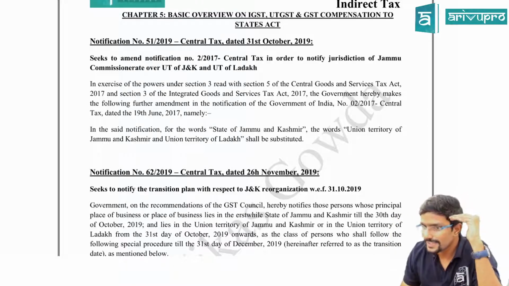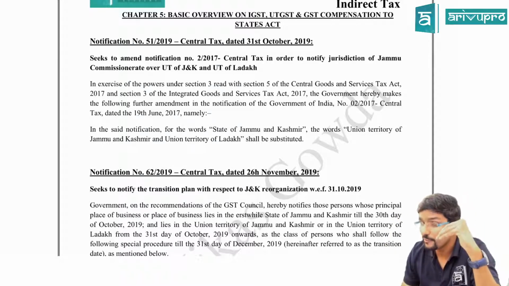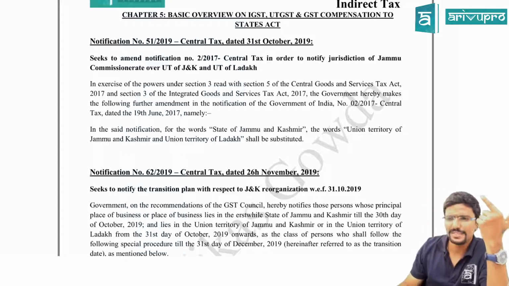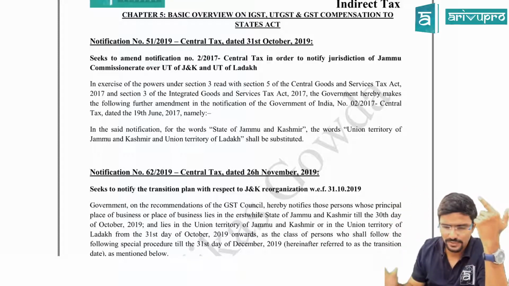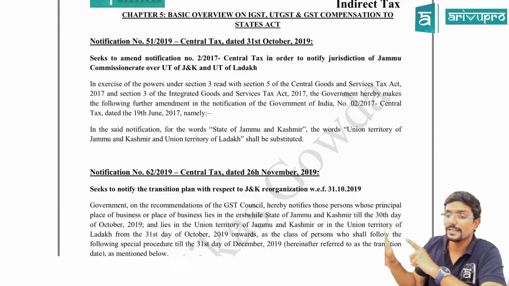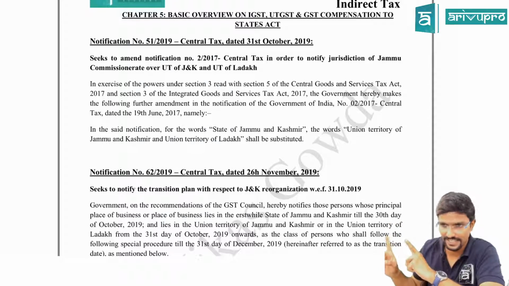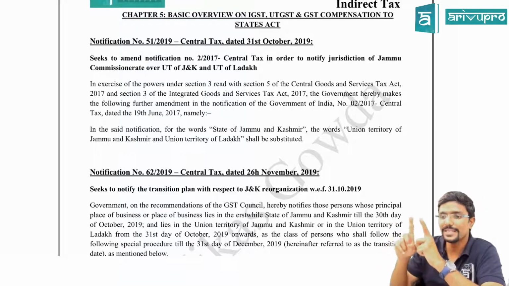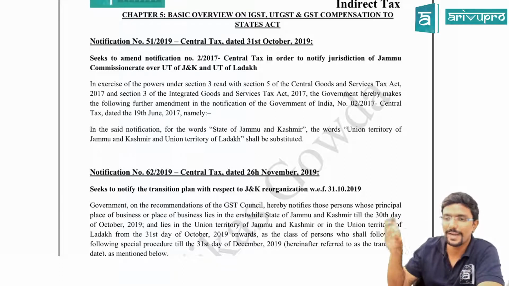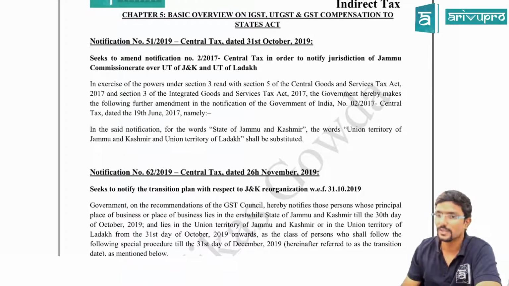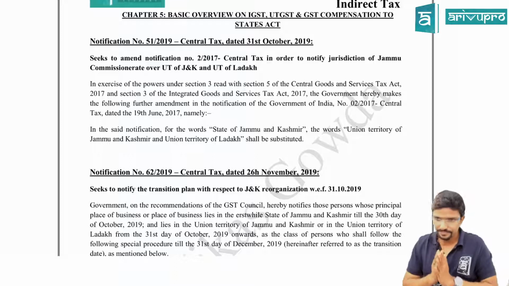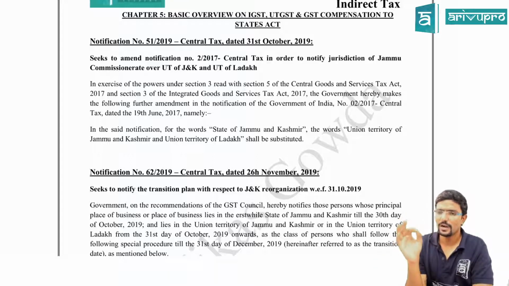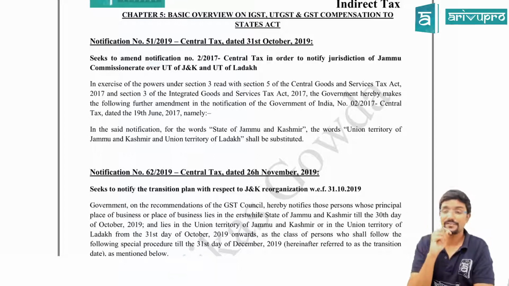Now, Jammu and Kashmir is a union territory with state legislation. That means it will have a CM, and elections will happen. Whereas Ladakh is a union territory without state legislation. That is, it will be ruled, controlled and managed by the central government only. So now, totally in India, how many states are there? How many union territories are there? What is the tax effect? Everything we have to consider.